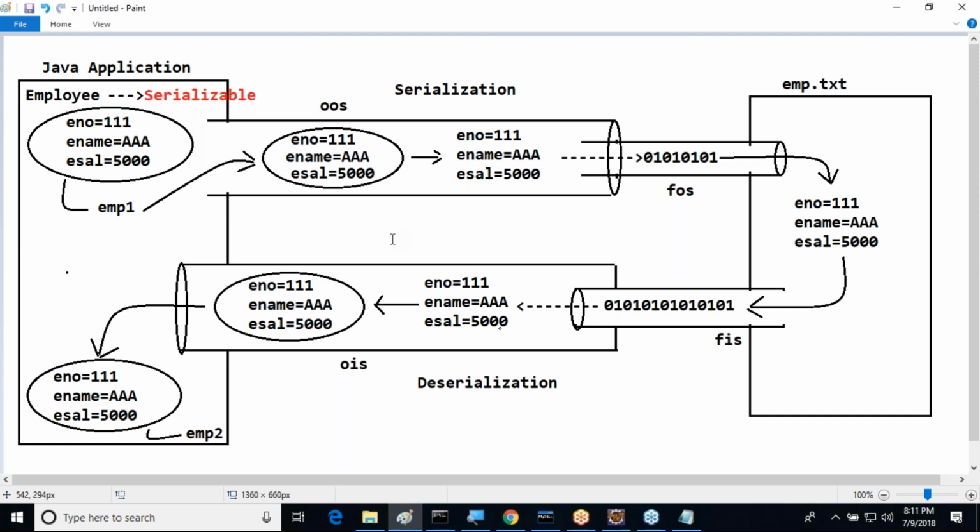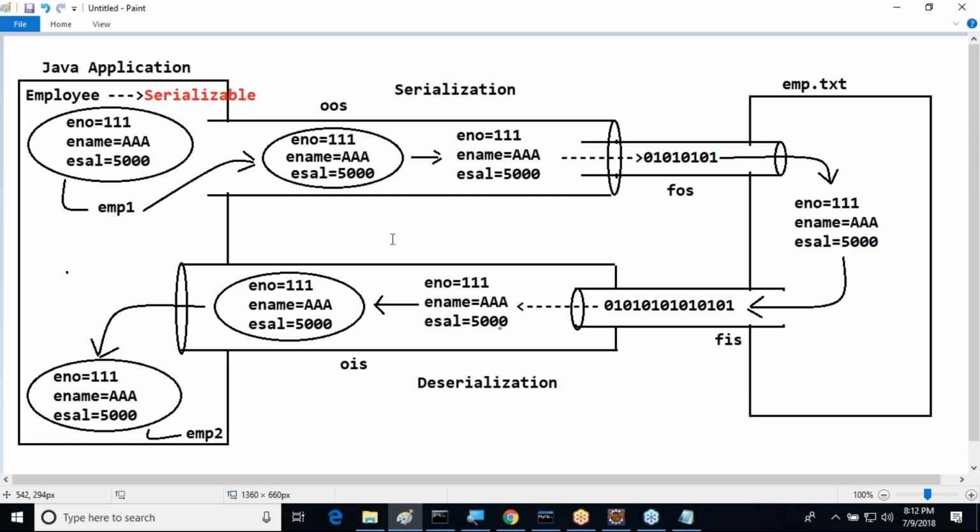This is one point. Second point: it is dependent on the file system. In this example, we have used a file. In distributed applications, we may send to a remote machine. It's okay, later we'll discuss it. Here we are using a file, so this mechanism is somewhat dependent on the file system. This is another point. All of you understand it. Next one.